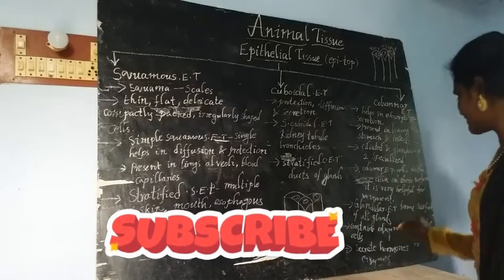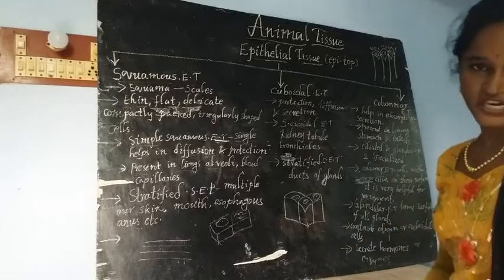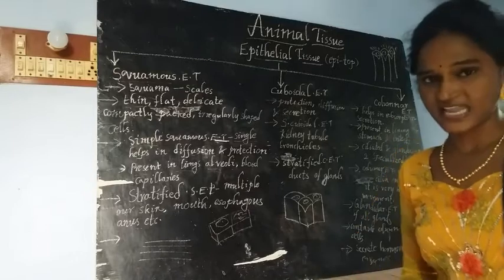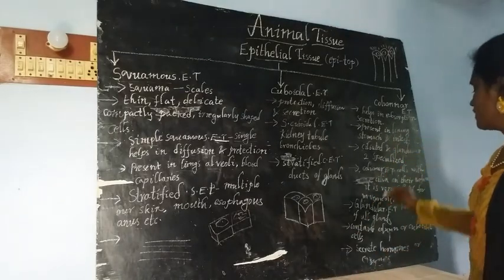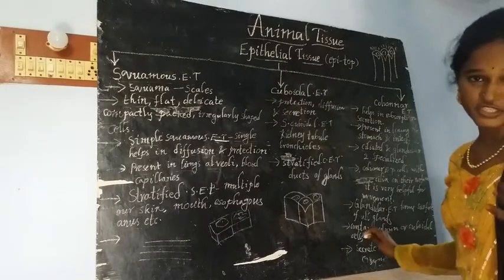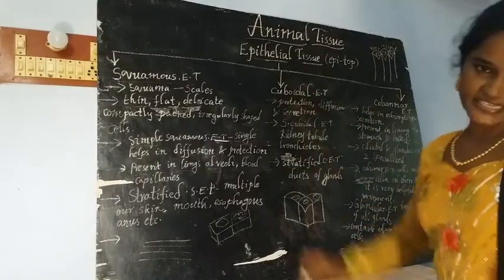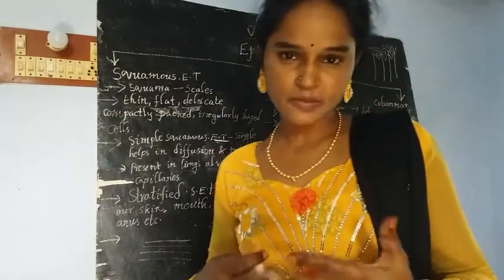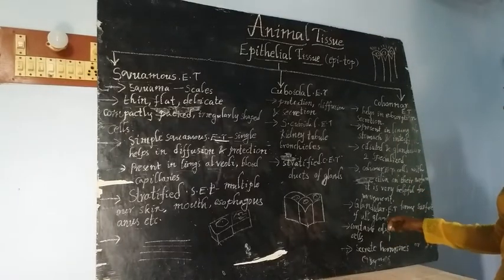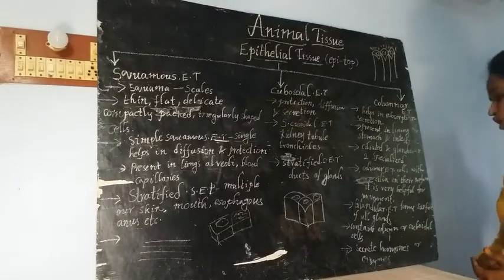And glandular epithelial tissue forms the surface of all glands. The surfaces of different glands are made up of glandular epithelial tissue. They contain either columnar epithelial cells or cuboidal epithelial cells. And what is the function of this glandular tissue?